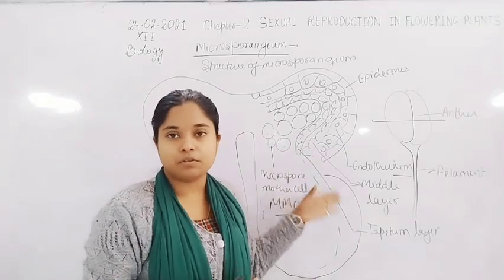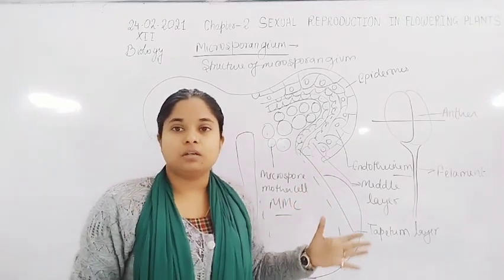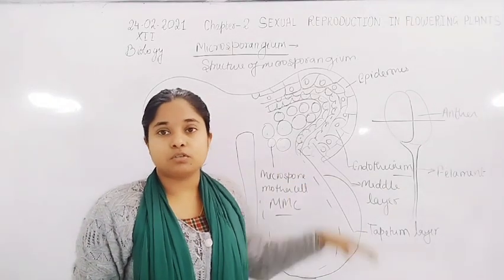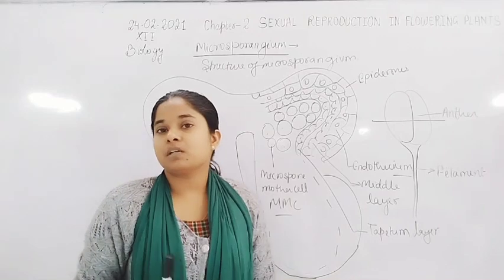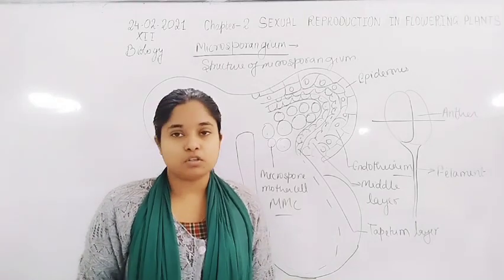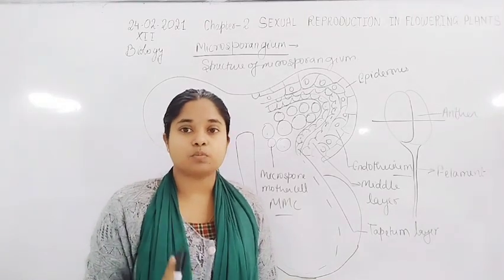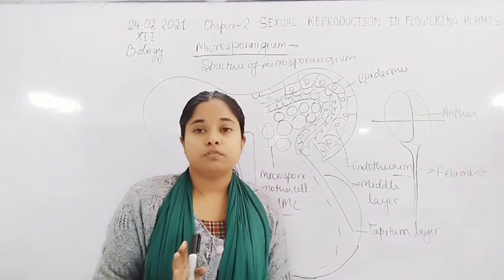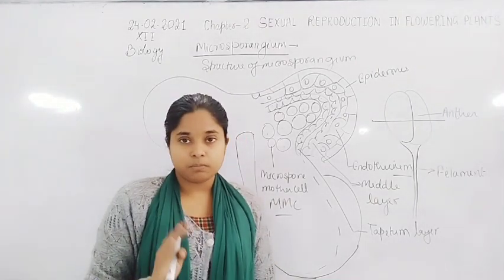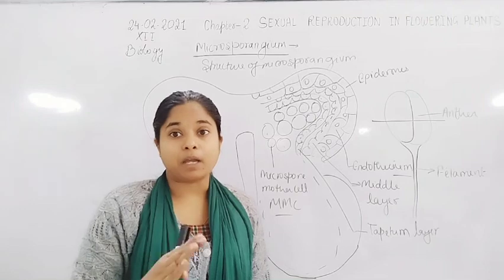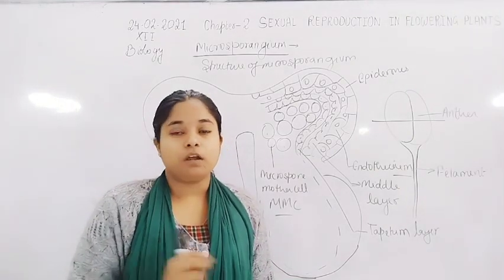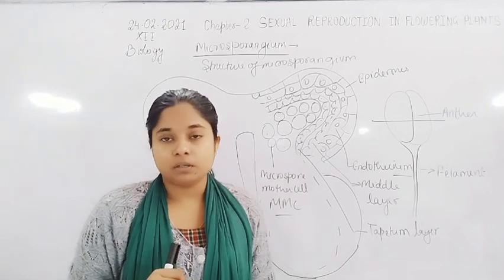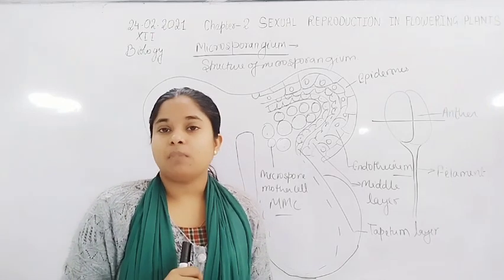So obviously, the microsporangium is a sac-like structure, and from the microspore mother cell, because the microspore mother cell undergoes meiosis division, by the meiosis division from one microspore mother cell there is formation of a microspore tetrad. Then the microspore tetrad undergoes dehydration. After the dehydration there is formation of 4 pollen grains from a single microspore mother cell.